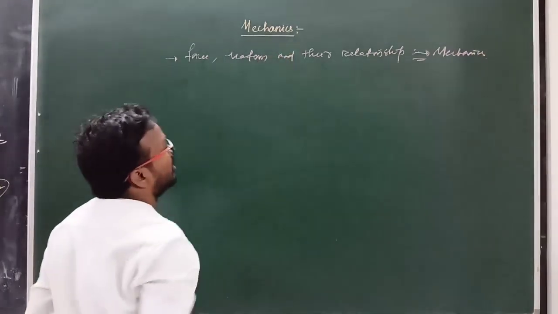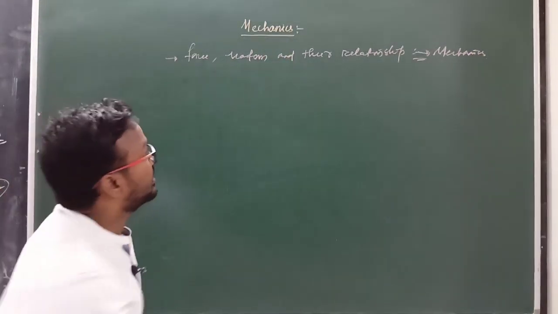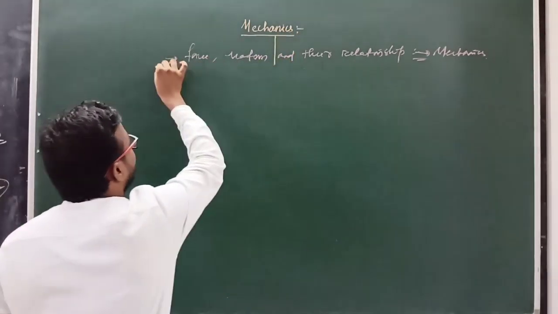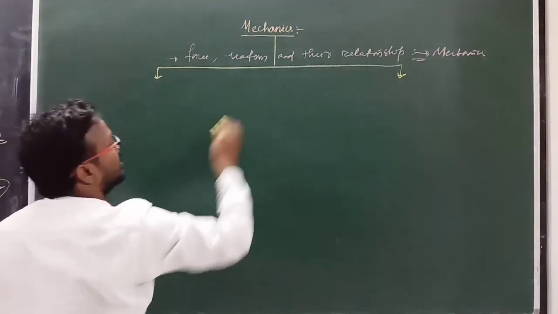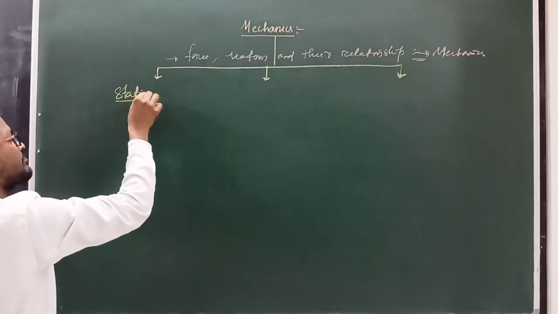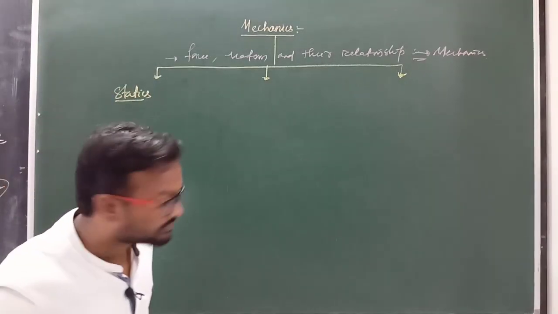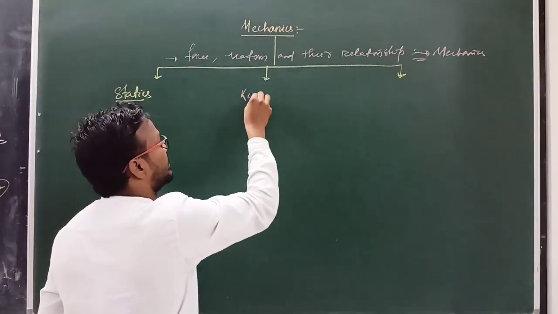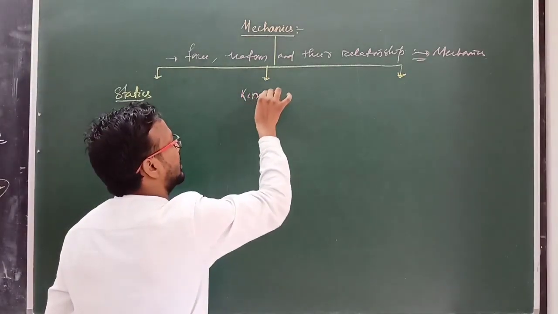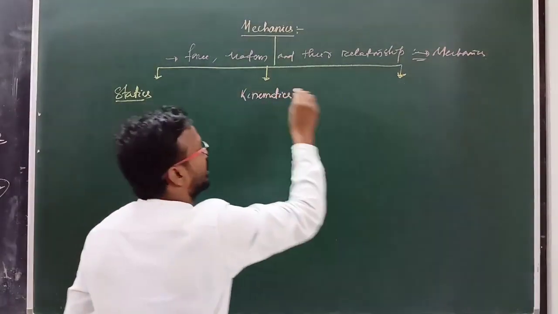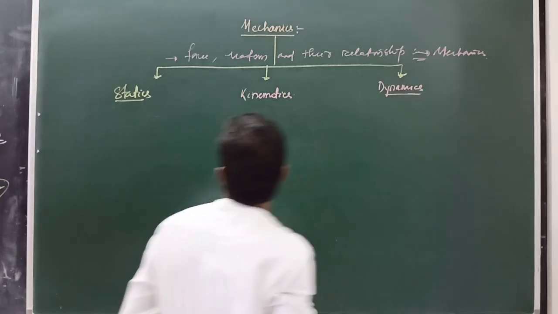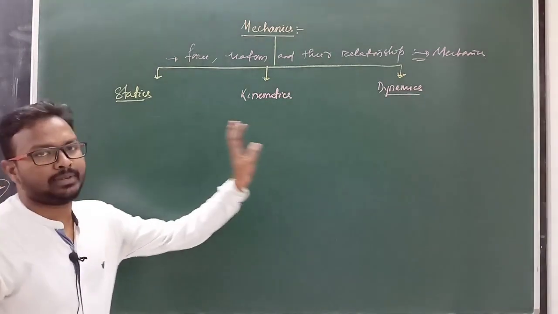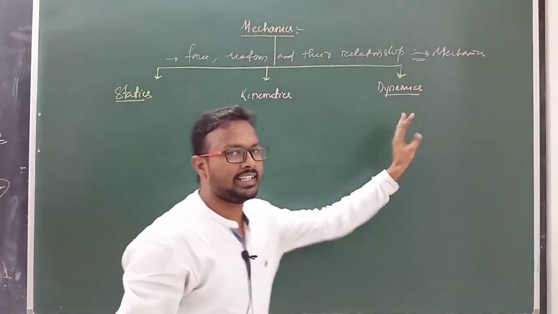And mechanics is divided into three parts. So the first one is statics, the second one is kinematics, and the third one is dynamics. Clear? So mechanics is divided into three parts: statics, kinematics and dynamics.